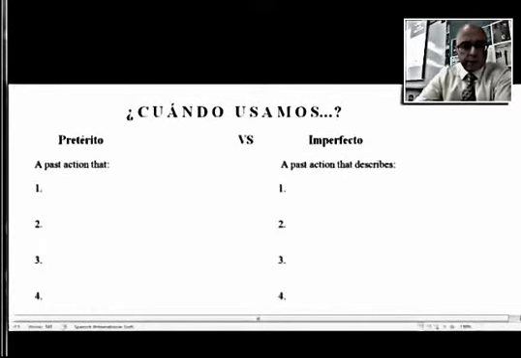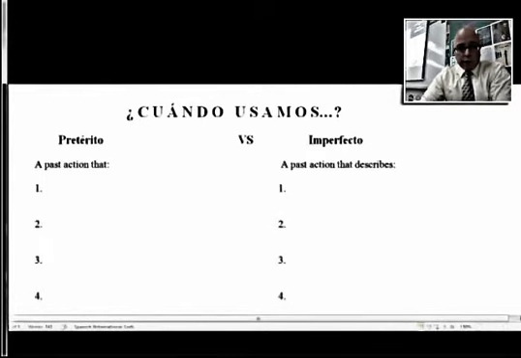Hola chicos, these are your notes for when to use the preterite and when to use the imperfect. After taking these notes, you will know what instances we use the preterite, which instances we use the imperfect, and what trigger words we should be on the lookout for when we're reading our sentences. Let's begin.